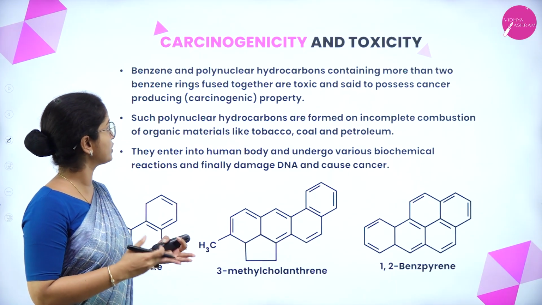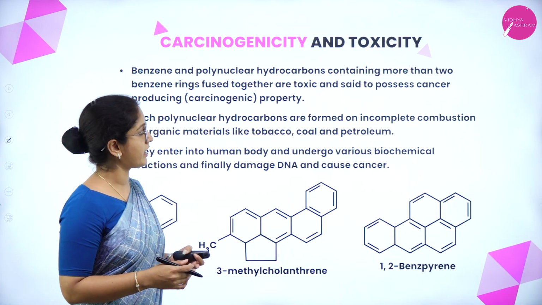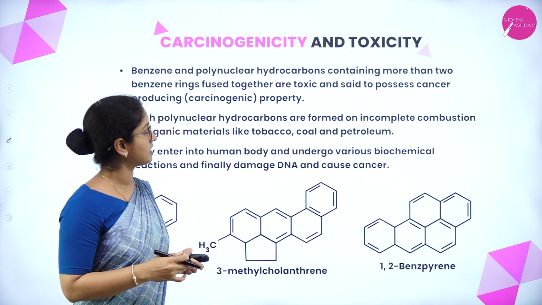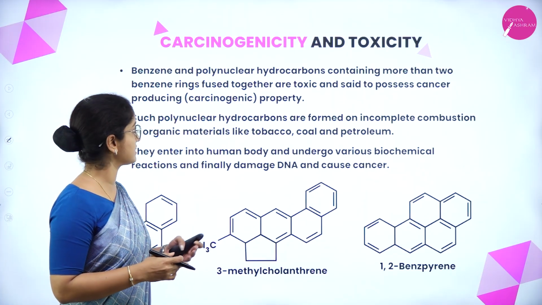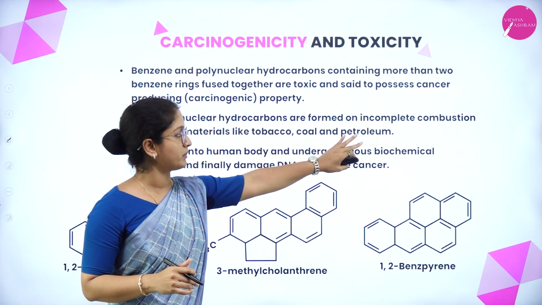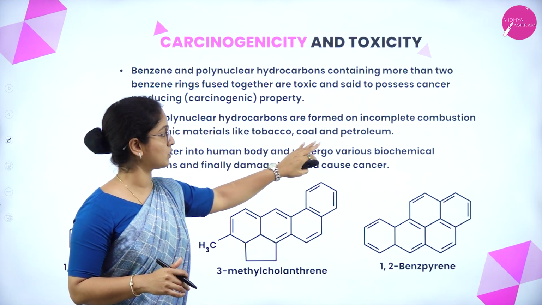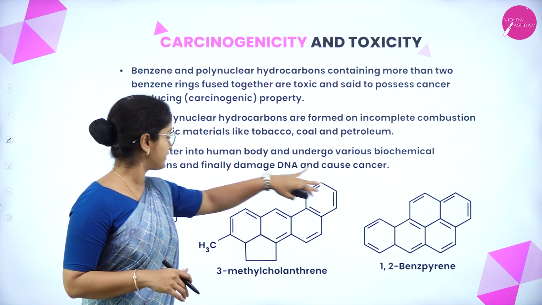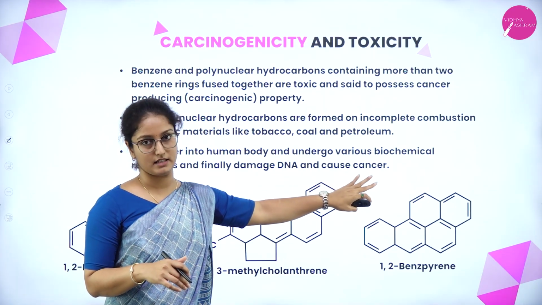Now we shall move on to the topic of carcinogenicity and toxicity. Benzene and polynuclear hydrocarbons containing more than 2 benzene rings fused together are toxic and are said to possess cancer producing properties, that is carcinogenic property. Such polynuclear hydrocarbons are formed on incomplete combustion of organic materials like tobacco, coal and petroleum. They enter the human body, undergo various biochemical reactions, and finally damage DNA and cause cancer.